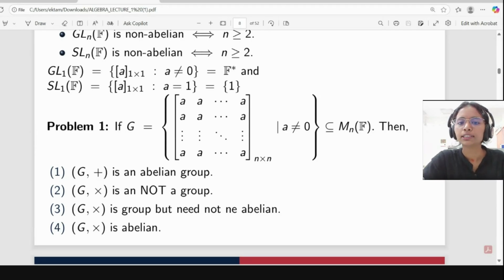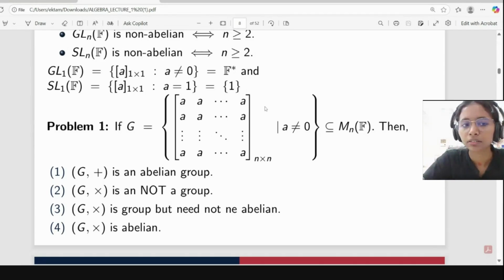So think about this. I am giving you 2 to 3 minutes. I think it is not a group because the inverse does not exist.